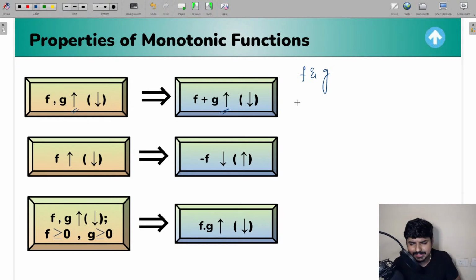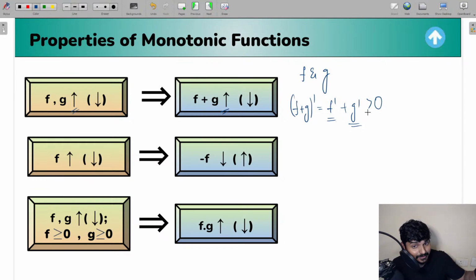And again, there is no rocket science logic in this case. Very simple. If you find (f plus g) dash, you get f dash plus g dash, guys. This is what you're going to get, right? Now, if f and g are increasing functions, f dash is going to be greater than 0, g dash is going to be greater than 0. So basically the right hand side term will become greater than 0, right? So I'm getting (f plus g) dash to be greater than 0.